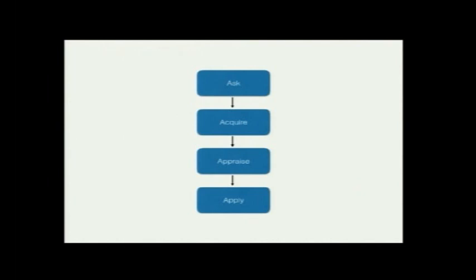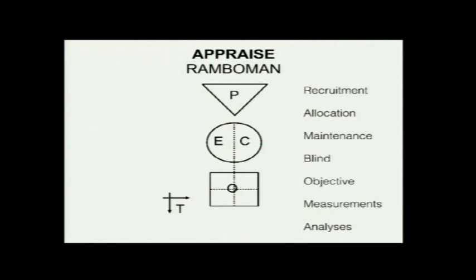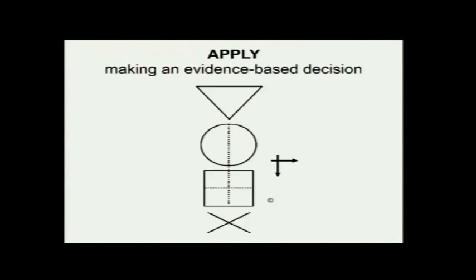So coming back to the four parts of EBM, that is ask, acquire, appraise and apply. The first is ask. So you ask a question either using PICO or PICOT: participants, exposure, comparison, outcome and time. Once you have formulated the question, you acquire the data, like how Dr. Senthil said, using PubMed or whatever. You acquire using search terms, and these are the search terms that you are going to use. Then you will appraise the paper and determine what the level of evidence is. And then you will apply this particular information by making an evidence-based decision.